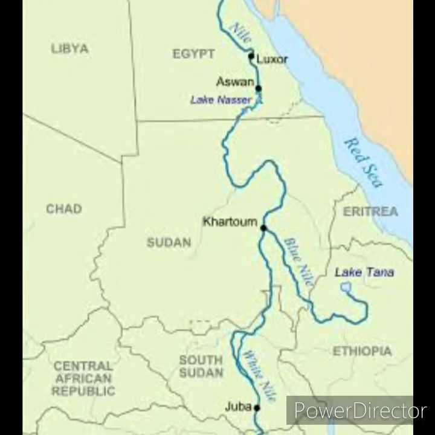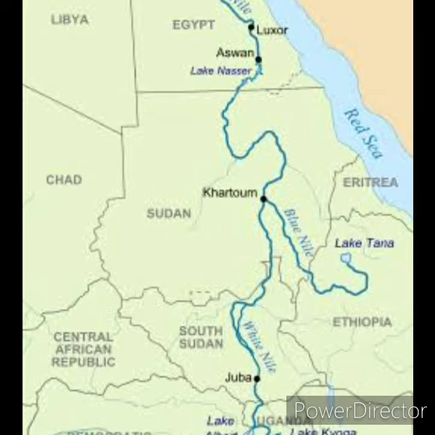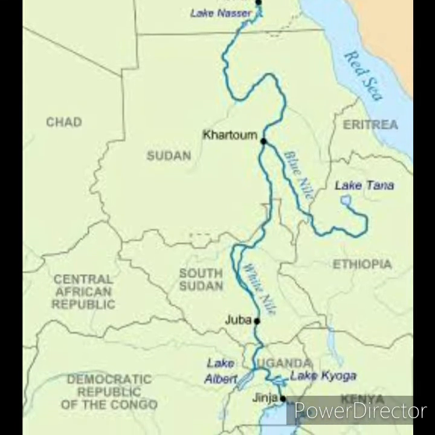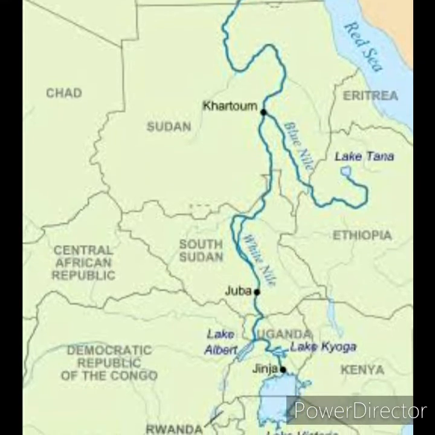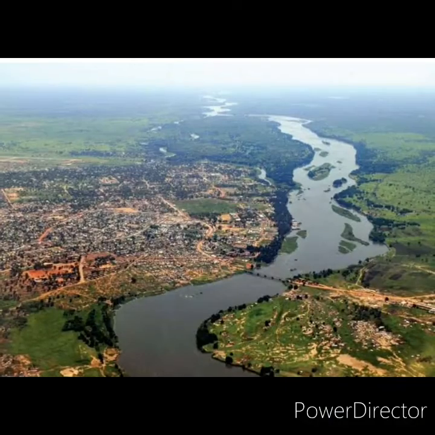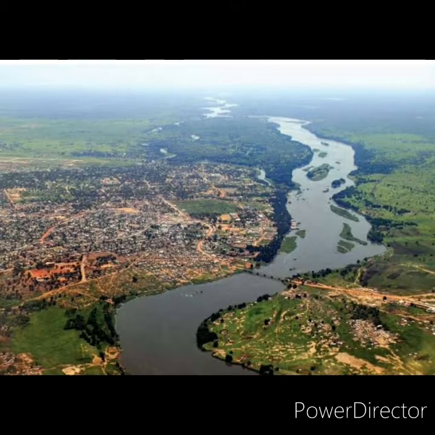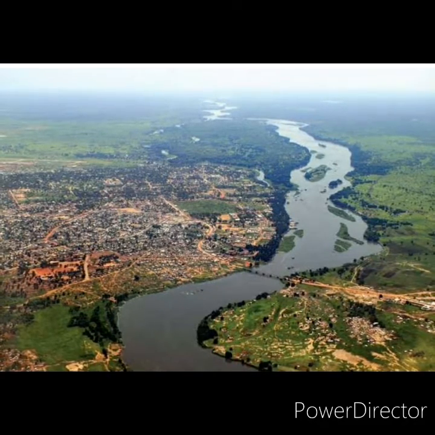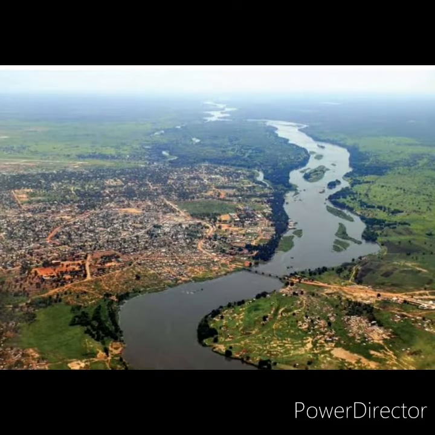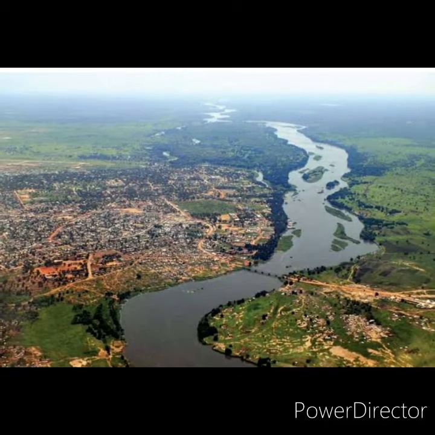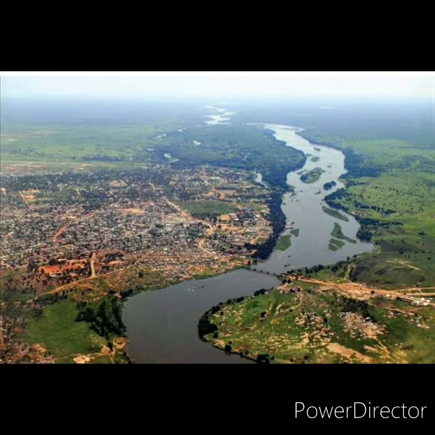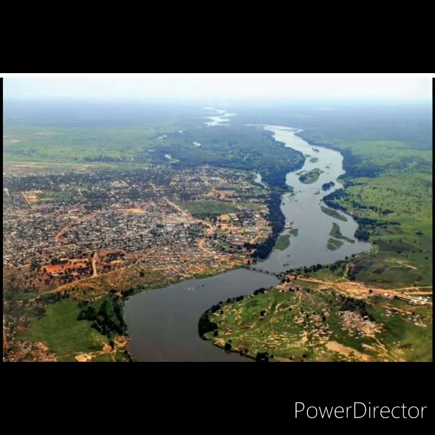It has two tributaries, the White Nile, which originates from Burundi, and the Blue Nile, which originates from Ethiopia. These two join and form the Nile River at Khartoum in Sudan. It flows northward and drains into the Mediterranean Sea. Nile is known as the father of African rivers. The country Egypt is called the gift of the Nile as it is the lifeline of Egypt.